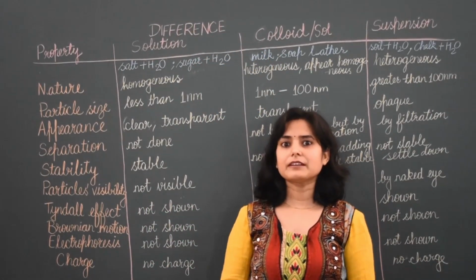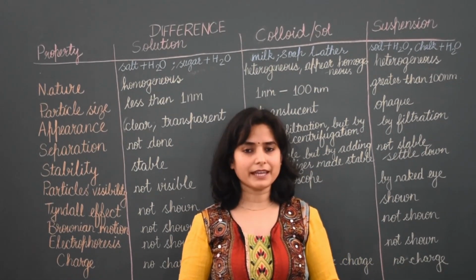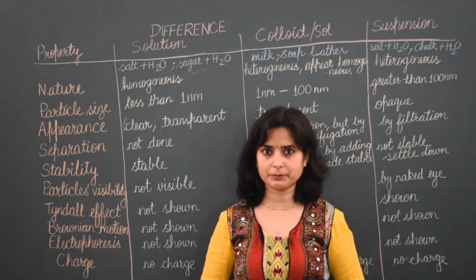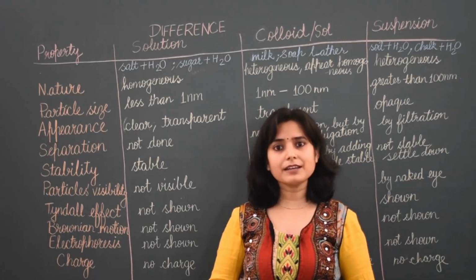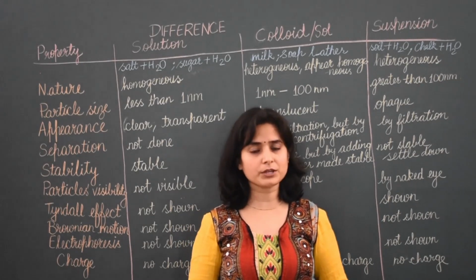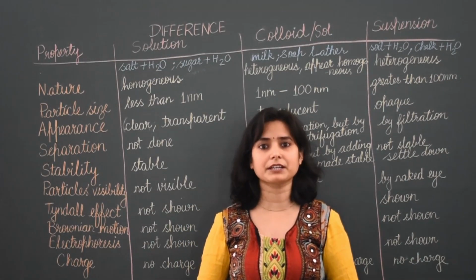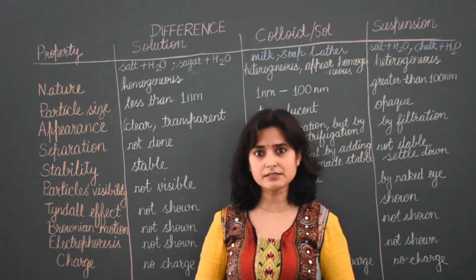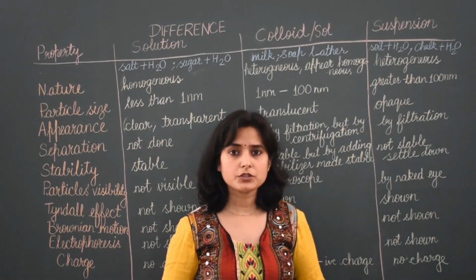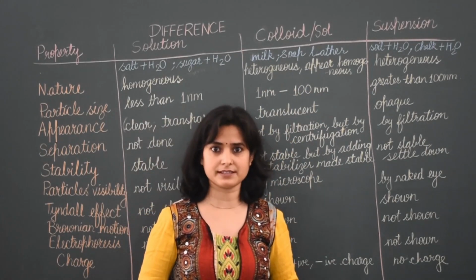We are doing the solution part and we have already completed it. Numericals based on solution part. When I started mixture, I told you there are two types of mixtures, homogeneous and heterogeneous. In homogeneous, the example I have taken is solution, and in heterogeneous, colloid and suspension. So today we will discuss all these and the differences in them.